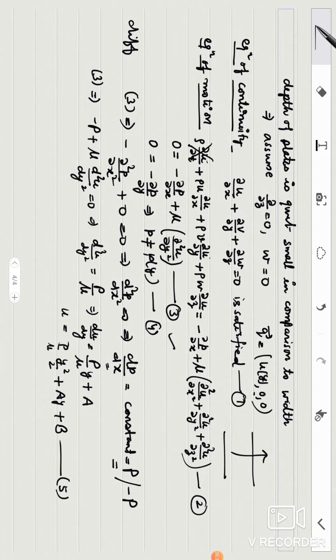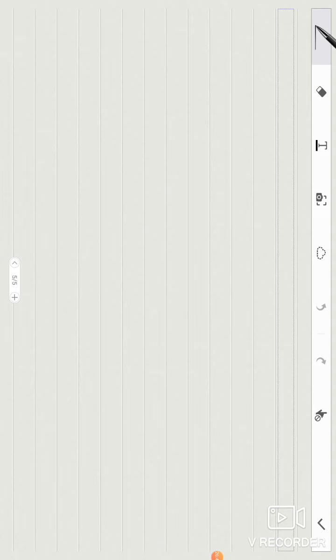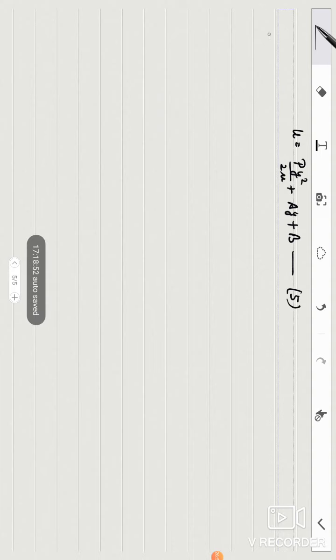Now we will consider the first case, according to which our constants will be determined. So first I am writing what is my u. u is equal to P y² upon 2μ plus Ay plus B. This was u. Now I am considering the first case. What is the first case? It is case 1.